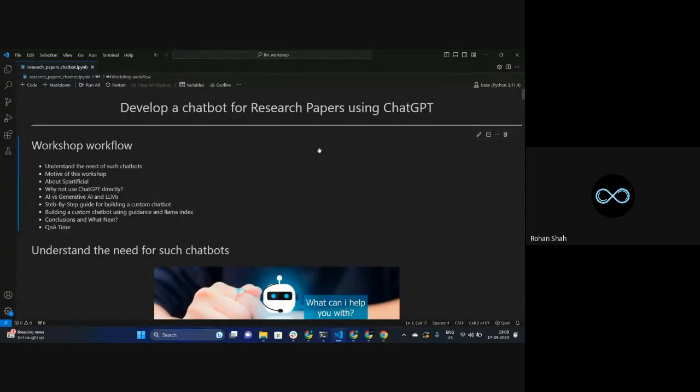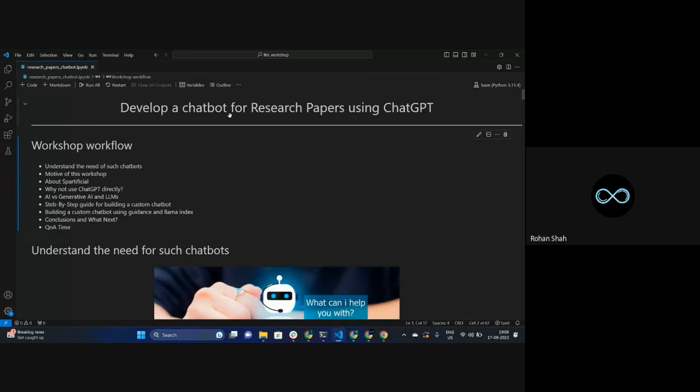Other use cases that we can do with a chatbot is matchmaking, right? At least some of you might have used some kind of matchmaking applications, so it's very similar to that.